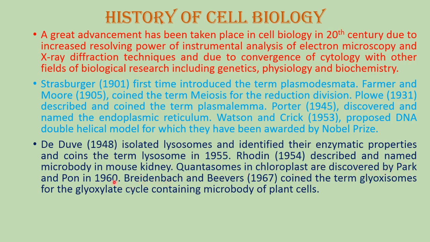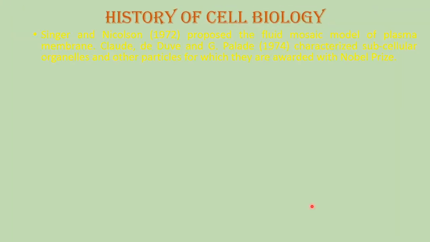Then there were the scientists Breidenbach and Beevers, in 1967. They coined the term glyoxysomes for the glyoxylate cycle-containing microbody of plant cells. Then the concept of recombinant DNA technology was jointly proposed by many researchers during 1972 to 1973.